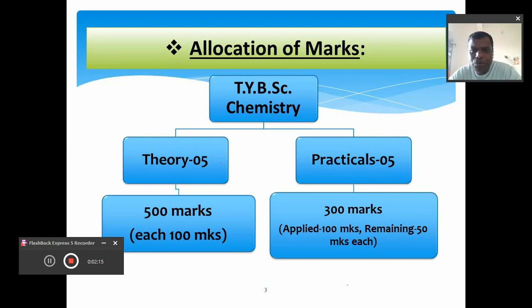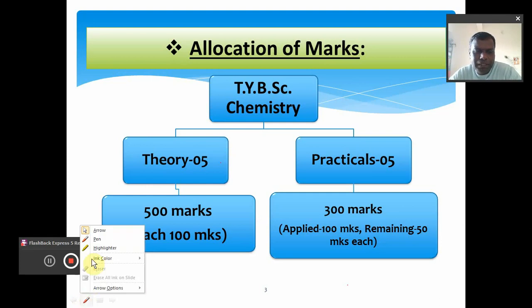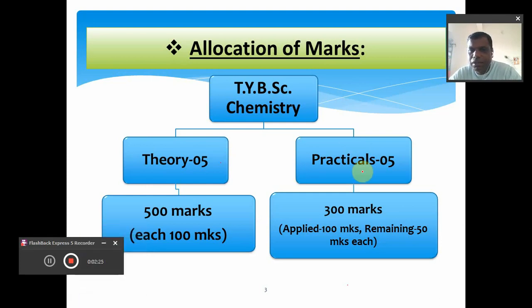Based upon these theory courses, we are also going to conduct some practicals. That is, there are total 5 theory courses, and based upon the theory courses, there will be a practical. So in all, you will have 5 theory courses and 5 practicals. For the theory course, each course will carry 100 marks. That's why you are going to appear for 500 marks for the theory papers, and each practical course out of 4 practical courses will carry the 50 marks.